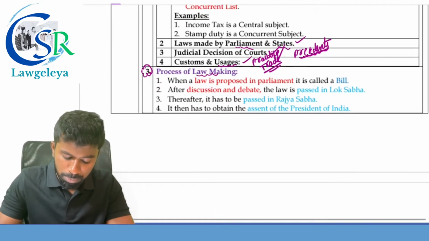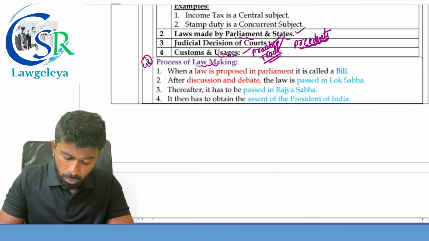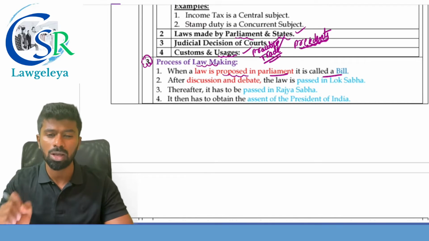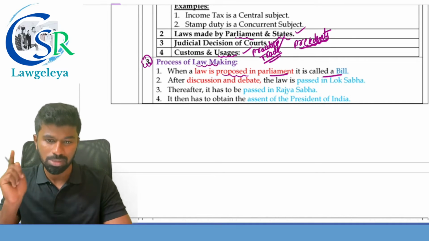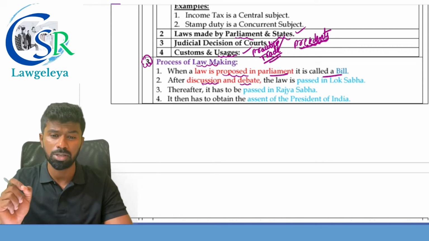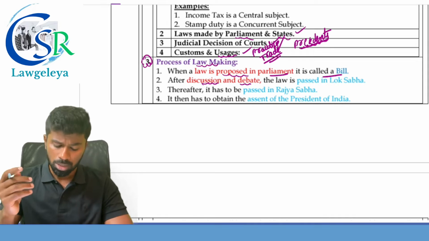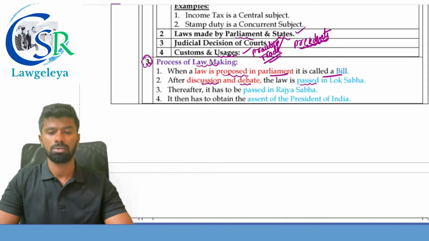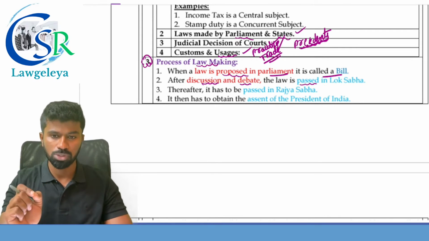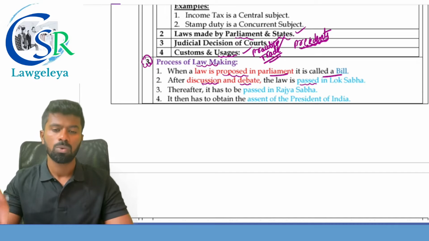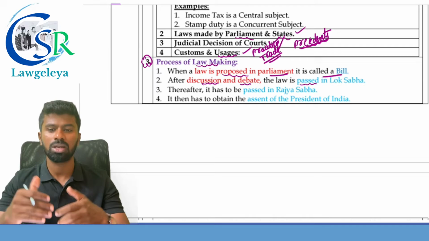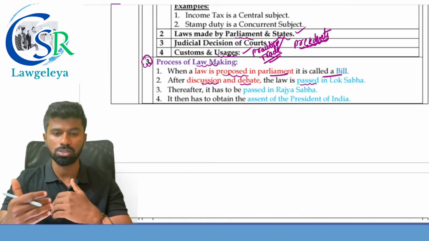So how are the laws made in India? First step, when a law is proposed in the parliament, it is called a bill. So you should write, when a law is proposed in a parliament, it is called a bill. And after discussions and debate in the lower house, that is Lok Sabha, the bill is passed by voting by the members present in the house, with the required majority.